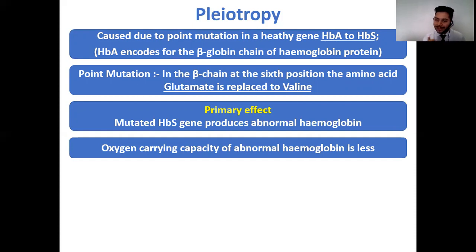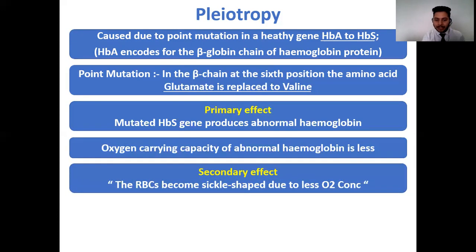We also know that this hemoglobin is present inside the RBCs. So the secondary effect that you see is on the RBCs. These RBCs tend to get distorted. The shape of the RBCs changes and they become sickle shaped.